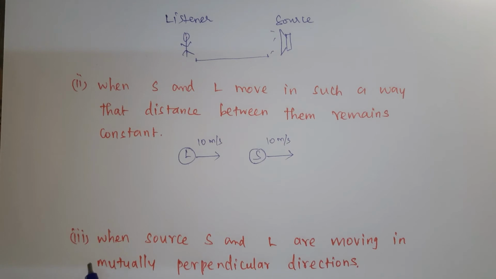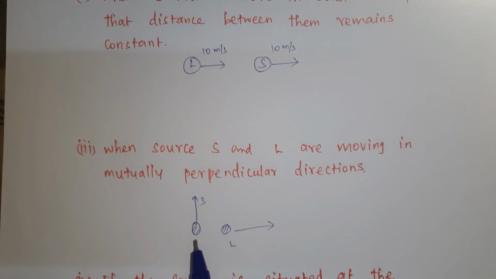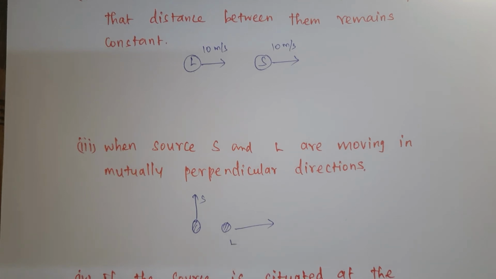Condition 3 for no Doppler effect is when the source and the listener are moving in mutually perpendicular directions. So here the source and listener move perpendicular to each other, and the angle between them is 90 degrees. When the source and the listener move in perpendicular directions, the frequency heard by the listener will be equal to the frequency of the source. So here also the apparent frequency is equal to the source frequency. Here there is no Doppler effect.